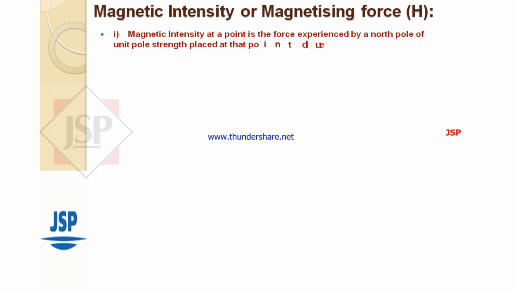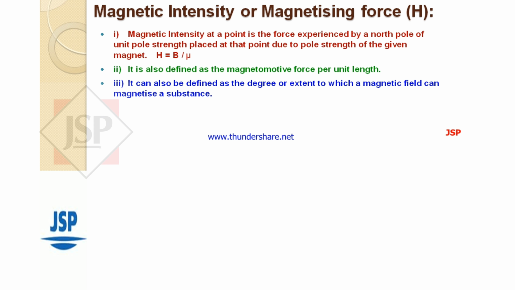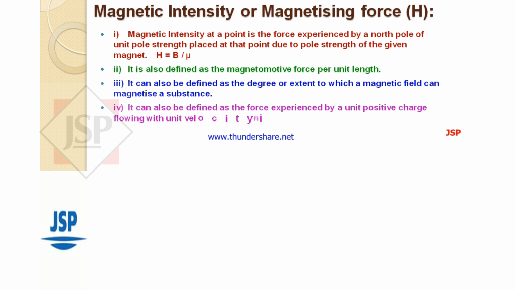Magnetic intensity or magnetizing force H. First point, magnetic intensity at a point is the force experienced by a north pole of unit pole strength placed at that point due to the pole strength of the given magnet. H equals B by mu. Second point, it is also defined as the magnetomotive force per unit length. Third point, it can also be defined as the degree or extent to which a magnetic field can magnetize a substance.